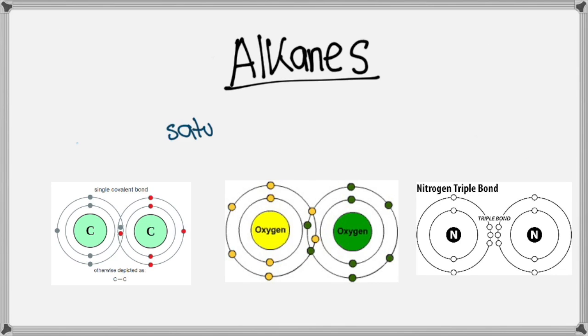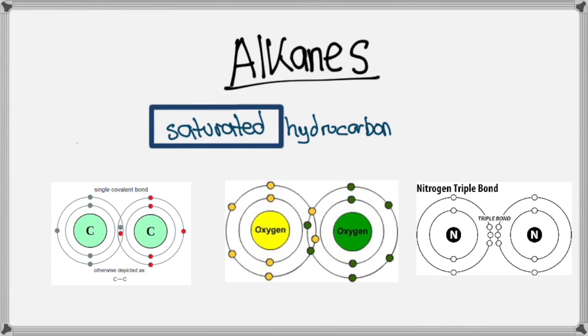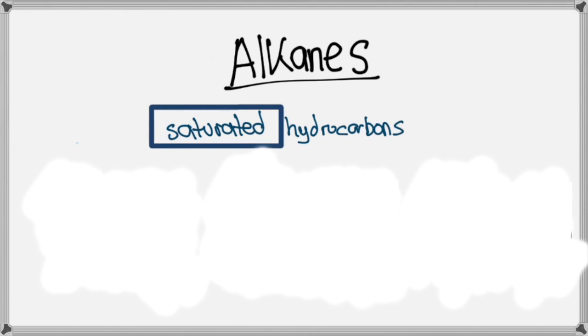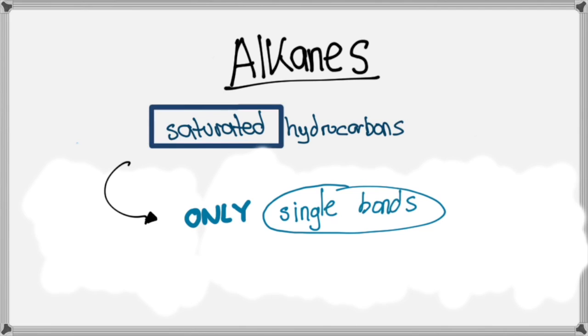So, when talking about alkanes, it is important to know that they are saturated hydrocarbons. What does that even mean, you say? Well, it means that this type of chemical compound has only single bonds throughout its structure.